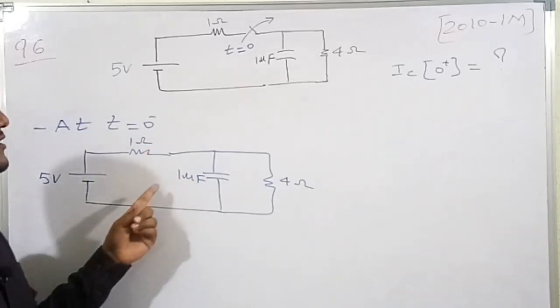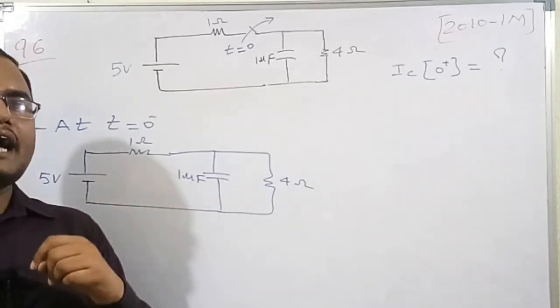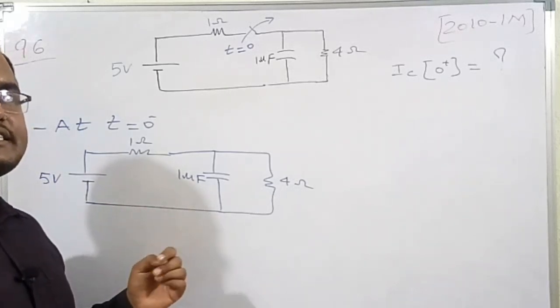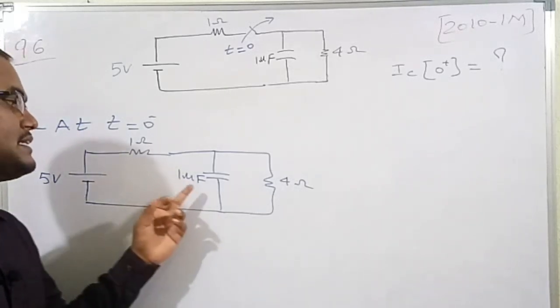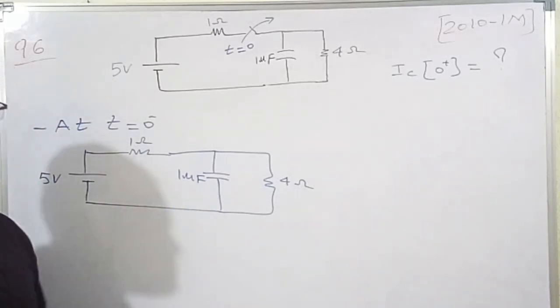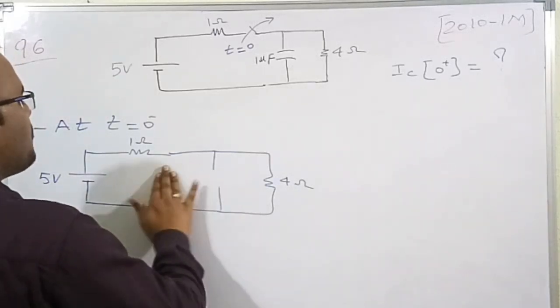So the derivative of the voltage will become 0. The current is equal to C into dV by dt. As dV by dt is 0, the current in the capacitor is 0. So the current in the capacitor is 0 at steady state, which means we need to do the open circuit. Therefore at steady state condition I am going to do the open circuit.